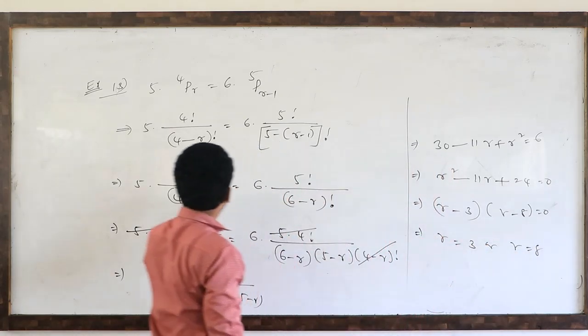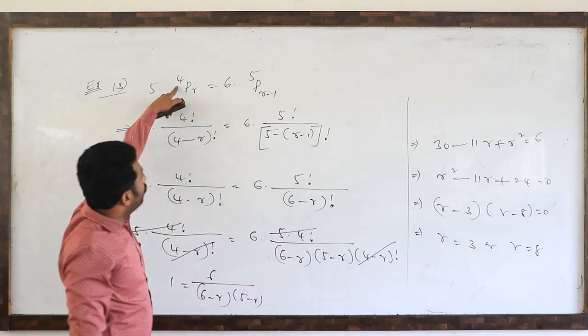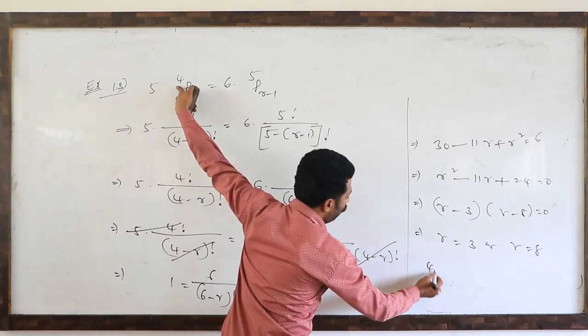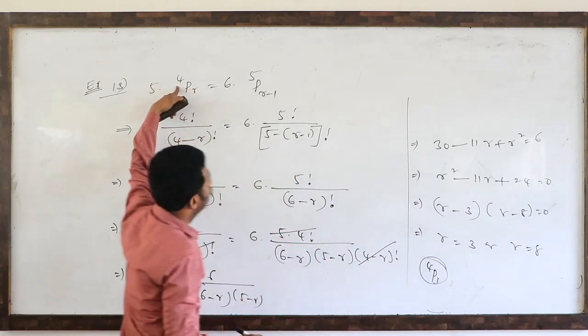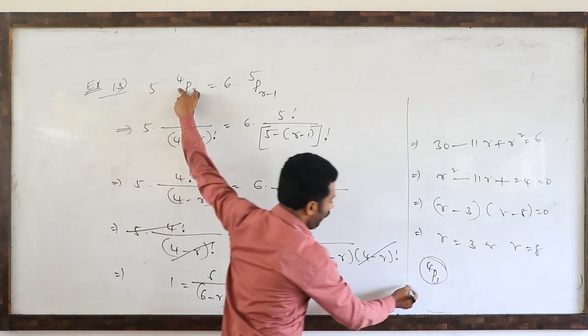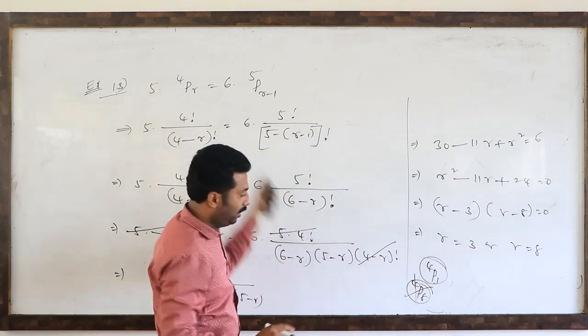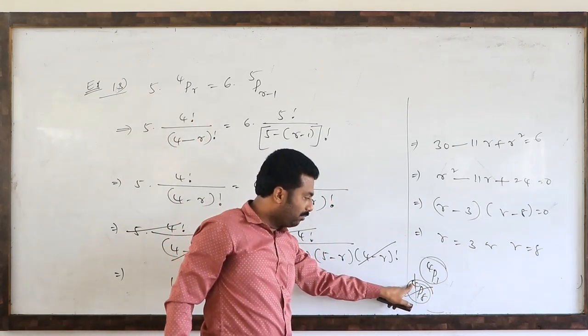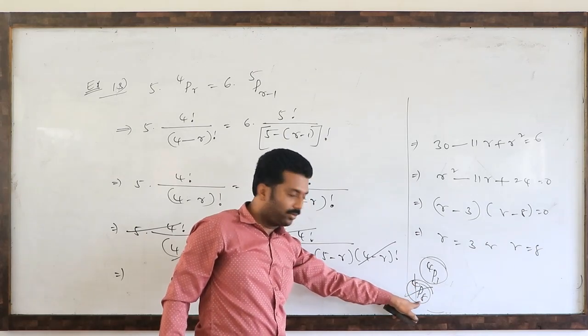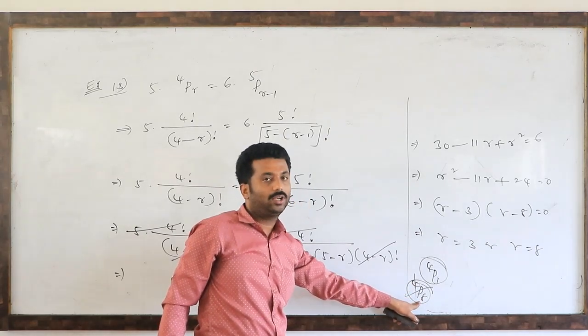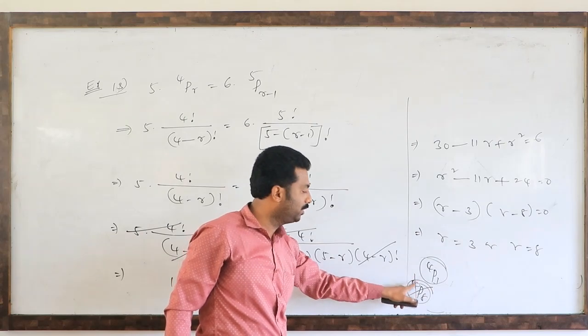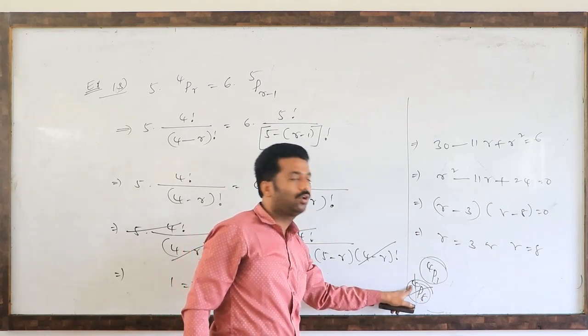Very clear. Suppose r equals 3, then 4P3 exists. Suppose r equals 8, then 4P8 does not exist. Why? Only 4 persons are standing, 8 vacancies are there. We cannot fill up 8 blanks with 4 persons.